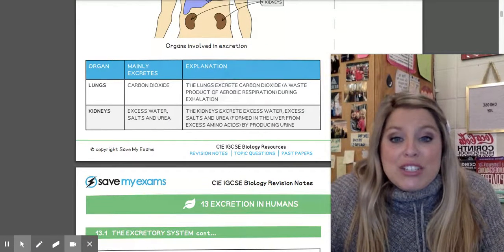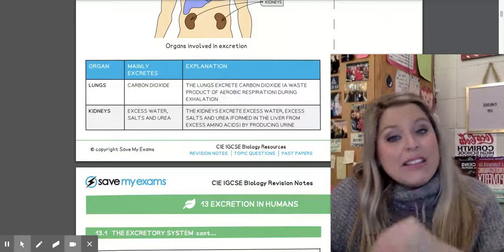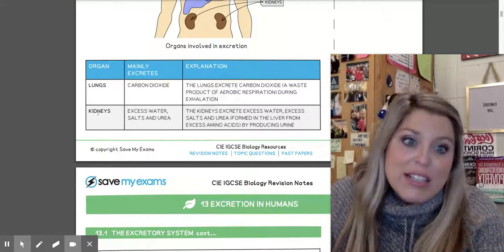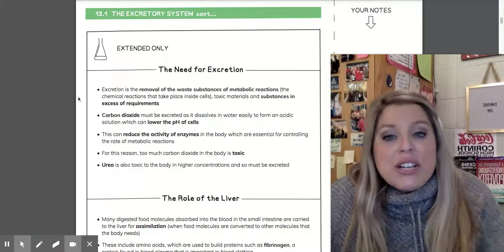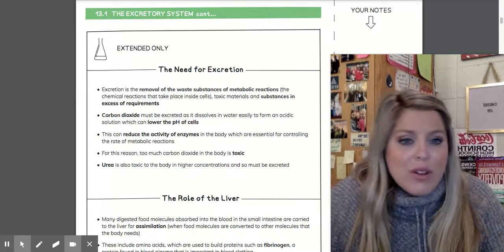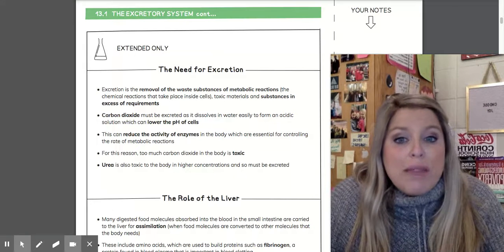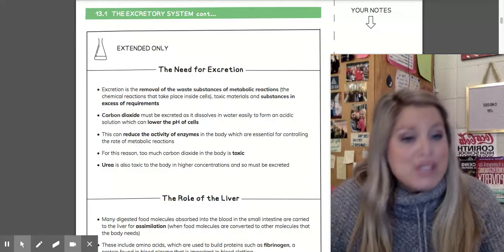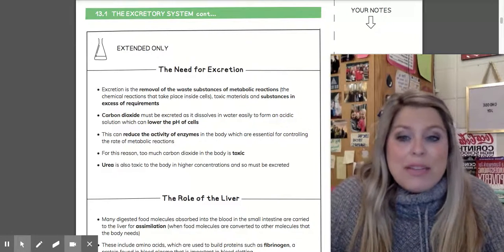Now, the kidneys excrete excess water and excess salts and urea that's formed in the liver from excess amino acids by producing urine. So that's where the liver is involved and comes into play. Okay. As far as our need for excretion, ultimately, we have to remove waste substances for our metabolic reactions to occur, because if we have too many waste products, those become toxic materials. So we must get rid of them.